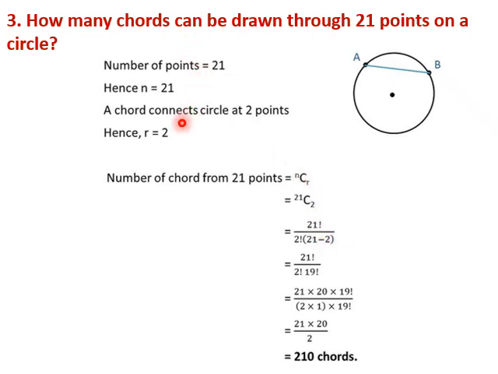So n is 21, r is 2. 21 factorial by 2 into 19 factorial. So this will be 21 into 20 into 19 factorial. This will get cancelled. 2 will cut with 20 to give 10. So this will be 210 chords.